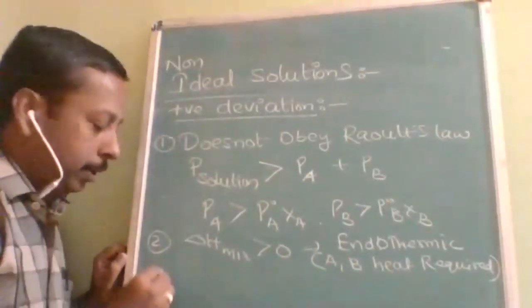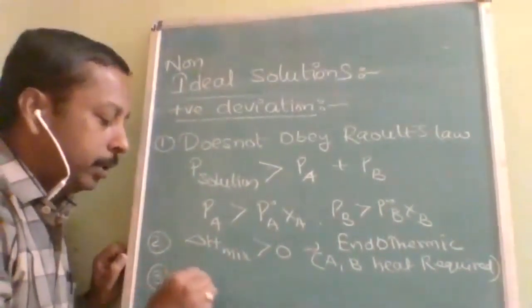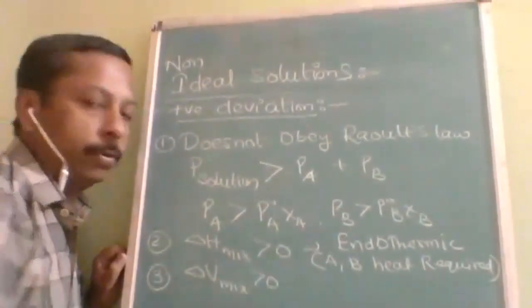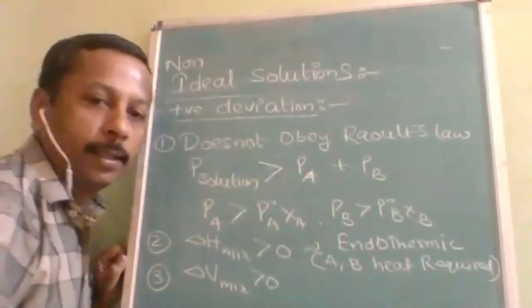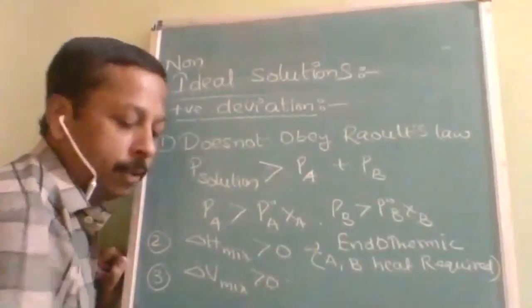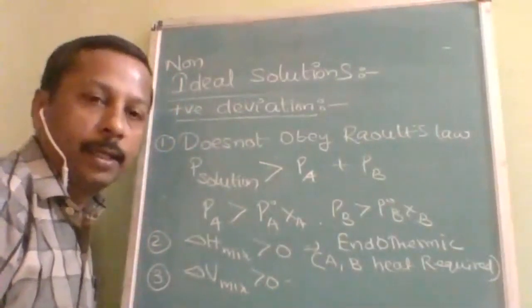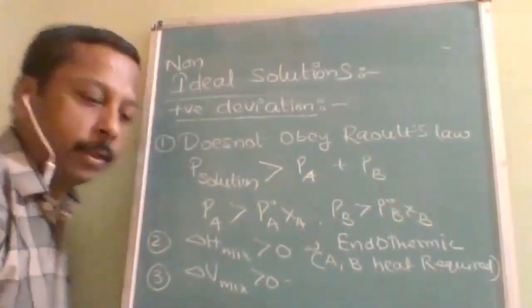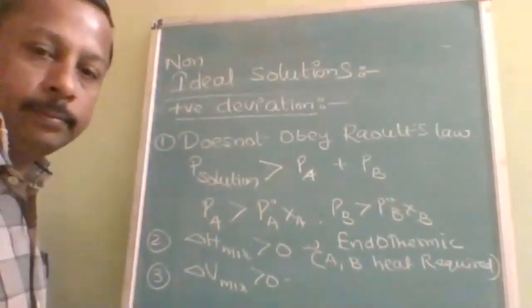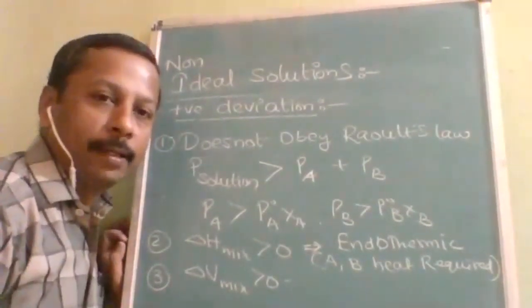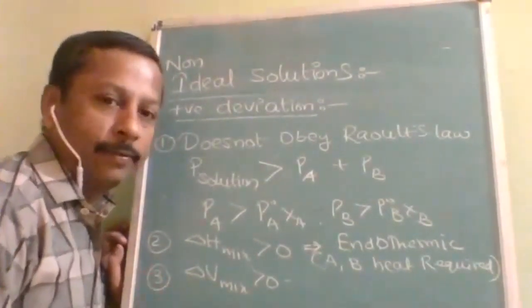So what is the third condition? Delta V mix should be greater than 0. Just now I told you this. I am erasing it, I think you have taken a screenshot or noted it. Delta V mix must be greater than 0. What is delta V mix?